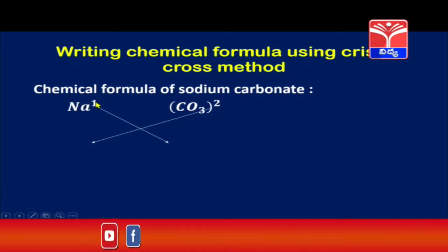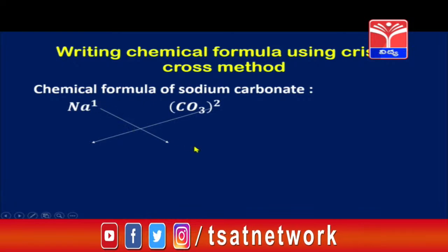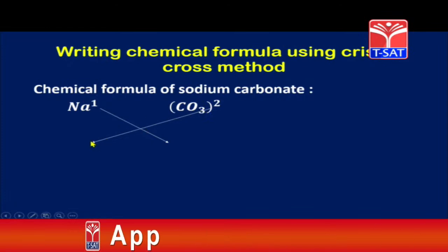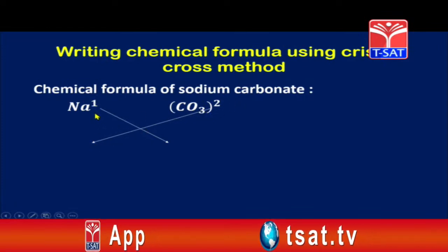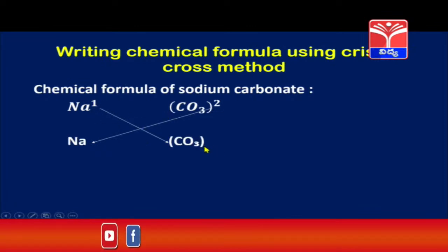Criss-cross means the 1 will go on this side, sodium's 1 will go to the carbonate side and the carbonate's 2 will come to the sodium side. Okay children, and the positions will also change, they will become the subscript now. See, 1 will go here, the 1 will go here and 2 will come here beside sodium.